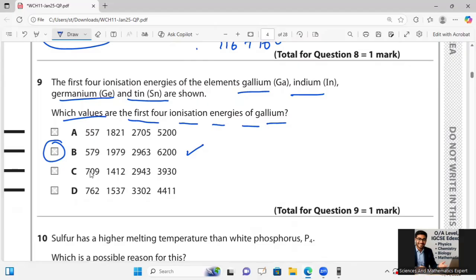A is too low for the fourth ionization energy. C and D show a small jump between third and fourth, typical, we can say, of group elements of s2p2. Okay, so this is for question number 9.